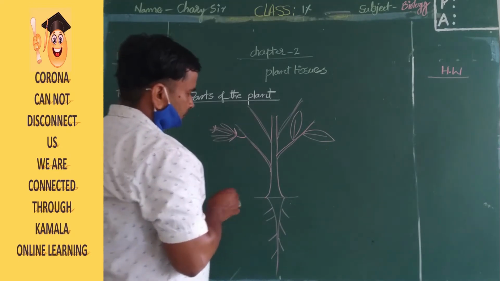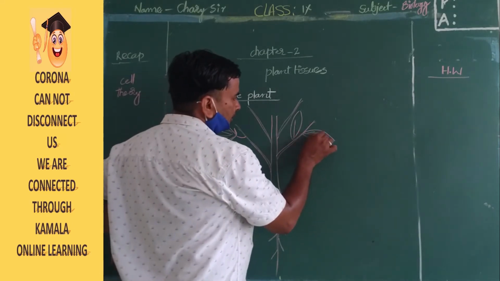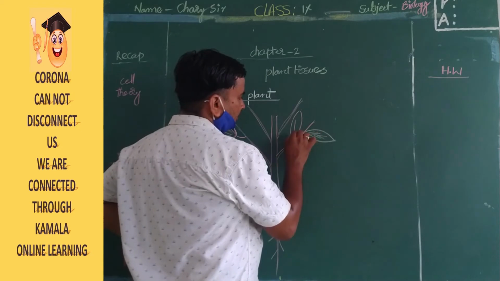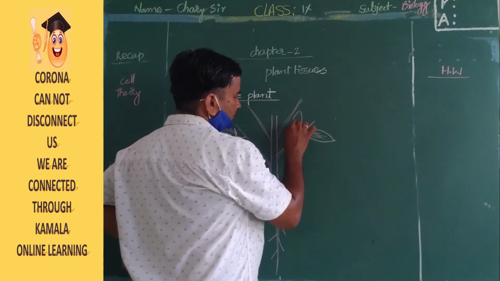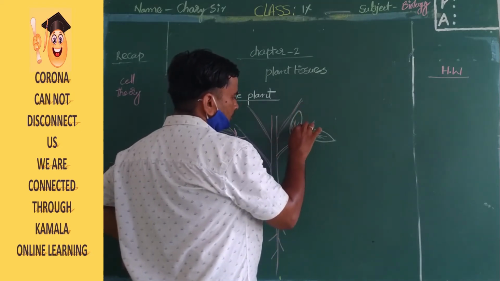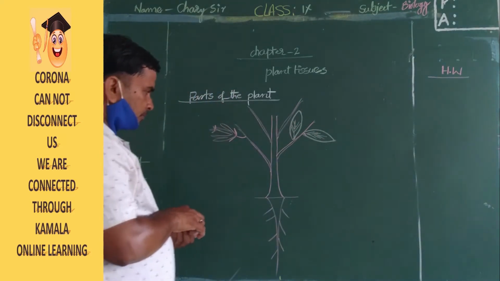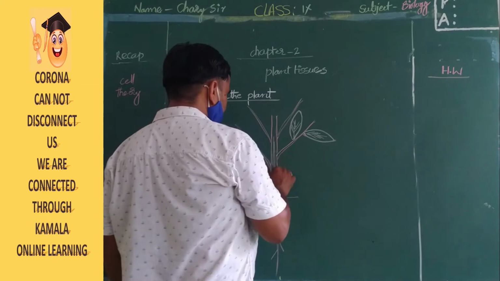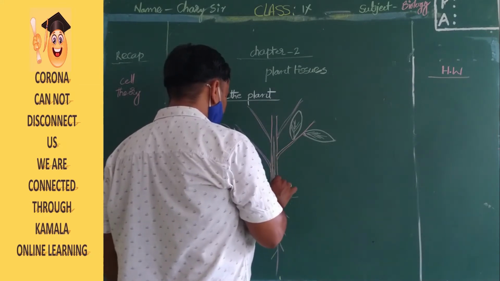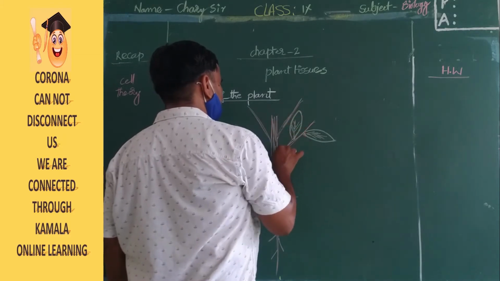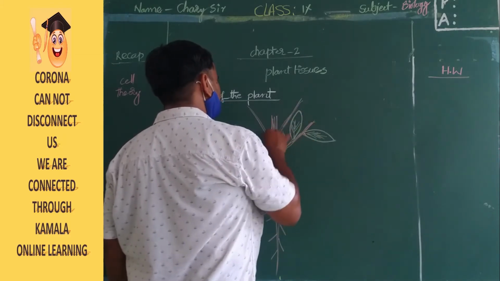Generally, leaves are green in color. The stem is somewhat brown in color.